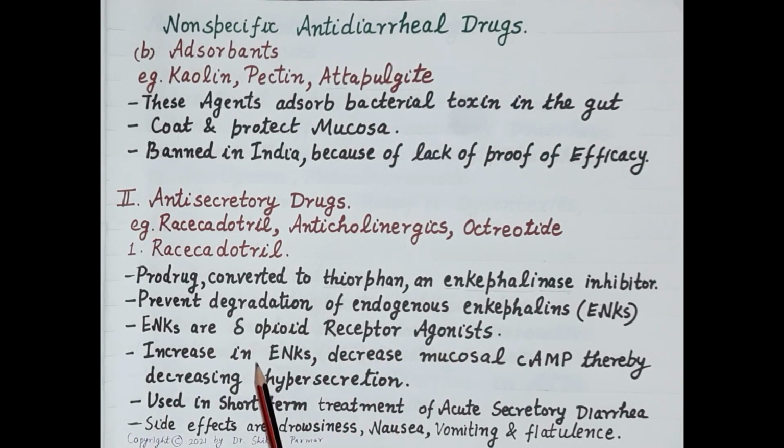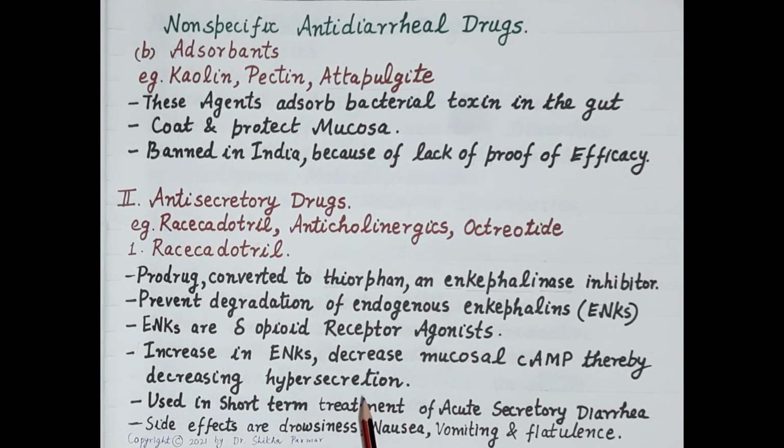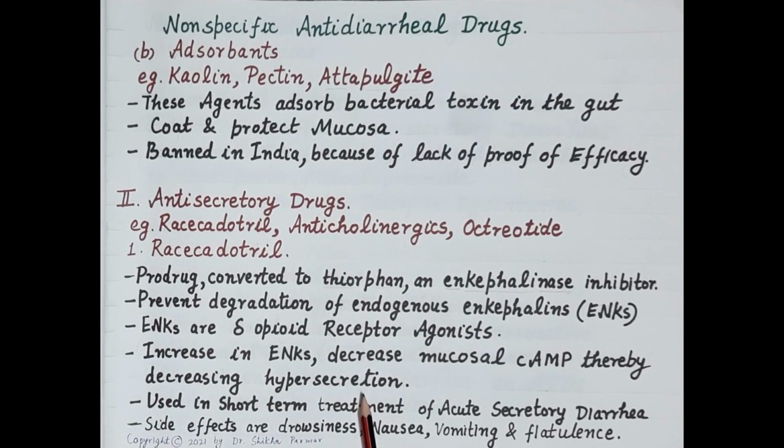Increase in the level of enkephalins decreases mucosal cyclic AMP, thereby decreasing hypersecretion, and hence they provide symptomatic relief in diarrhea. Racecadotril is indicated in the short-term treatment of acute secretory diarrhea.